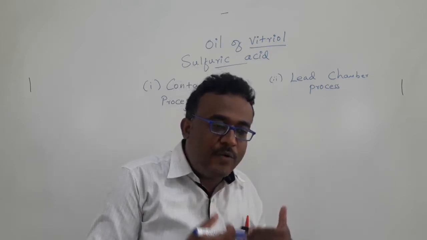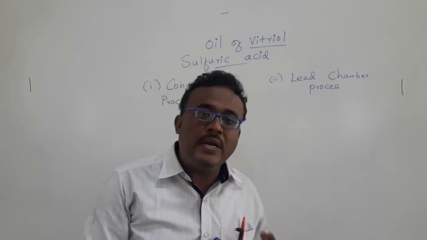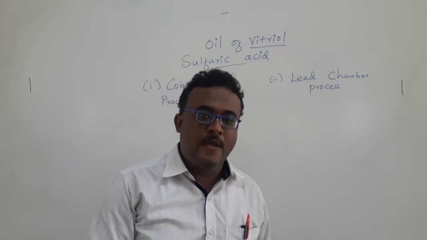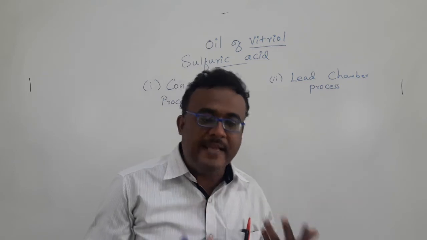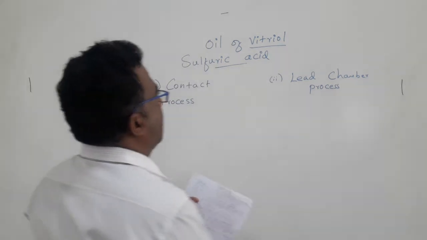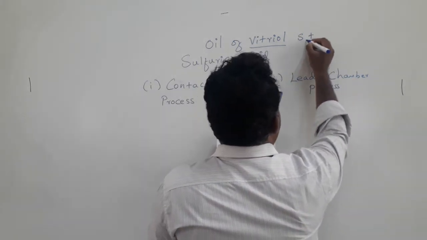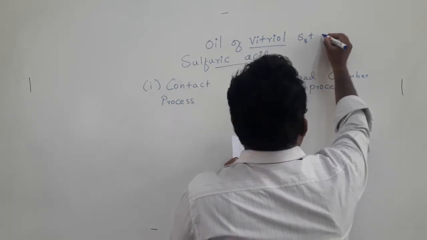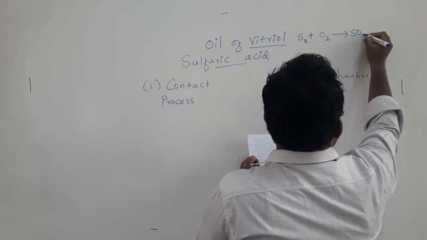To convert sulfur dioxide to sulfur trioxide, we first need sulfur dioxide. Usually sulfur dioxide is prepared by burning sulfur. If we burn sulfur with oxygen, we get sulfur dioxide, and it's a highly exothermic reaction. Sulfur, usually in the form of the S8 octamer, plus oxygen gives sulfur dioxide.